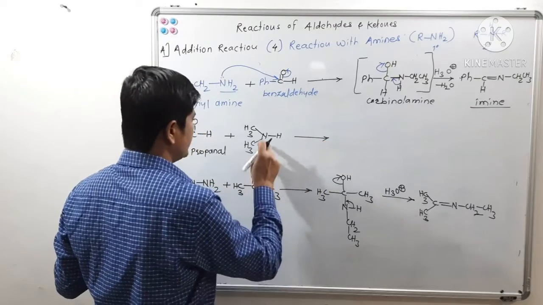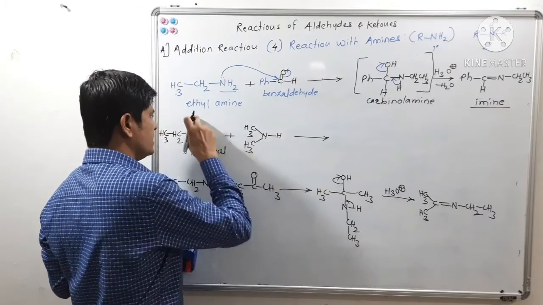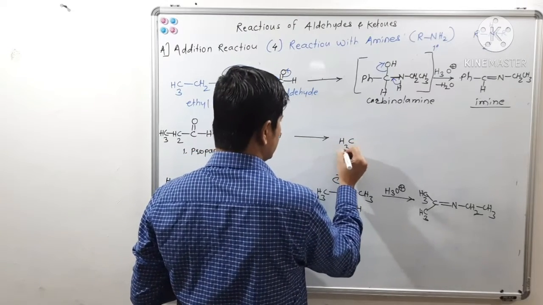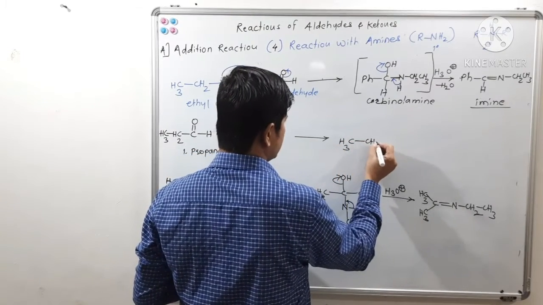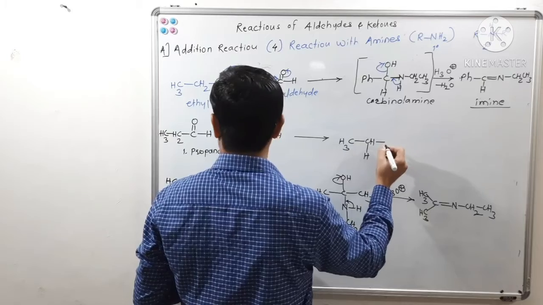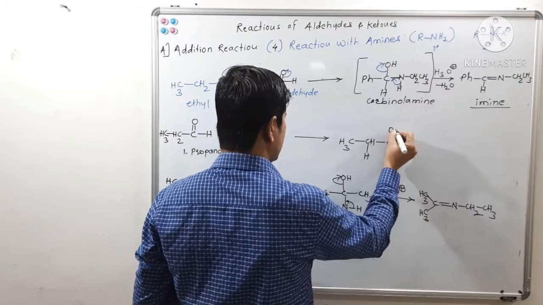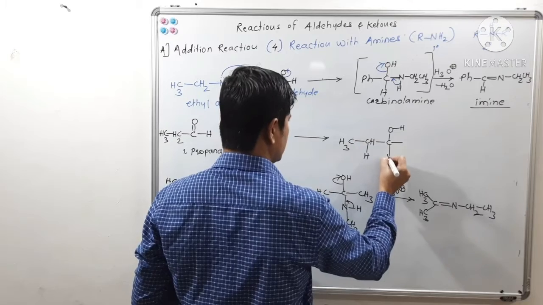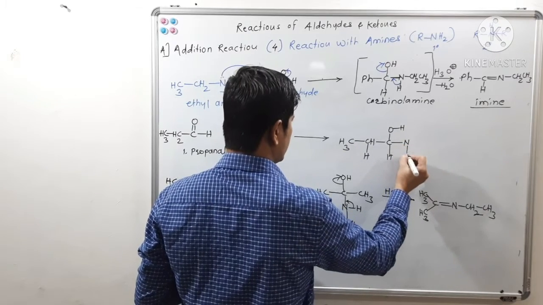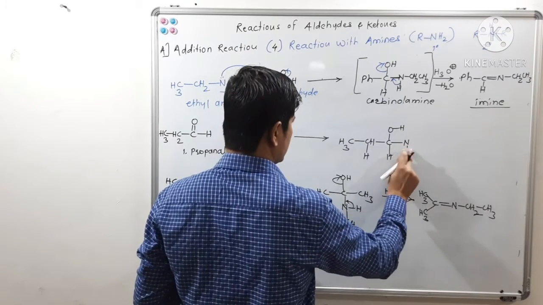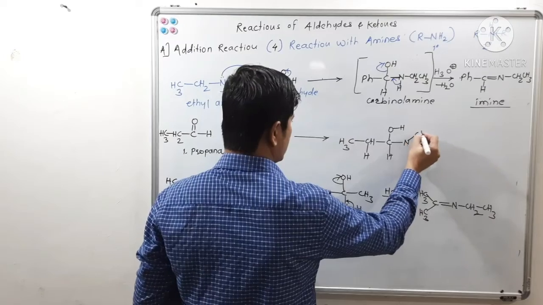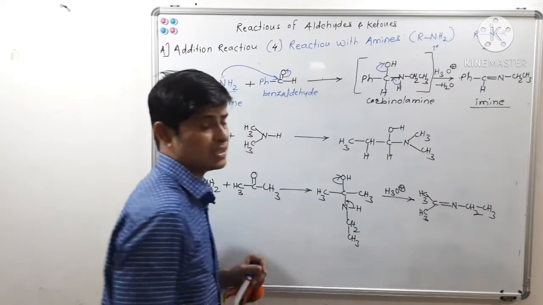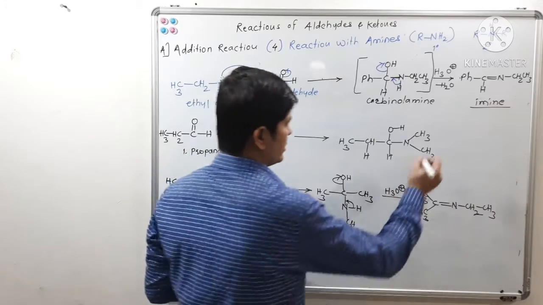So what will we get? There will be an addition of this NH functionality over this carbonyl group. So you will get CH3, CH2, and you will get this product in the first step.